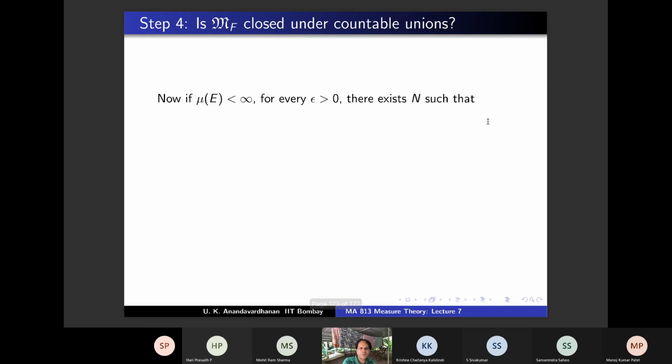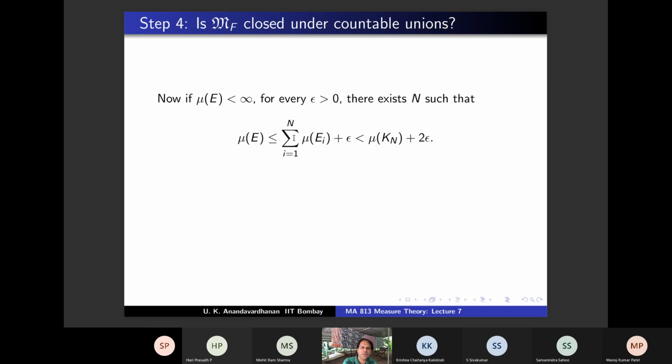So for every epsilon positive, there exists an N such that mu of E is less than or equal to this. Why is this true? Because we know that mu E is the infinite sum of mu EI, that is a limit of partial sums. So the partial sum, summation 1 to n of mu EI, converges to mu E. So apply the epsilon definition of limit. For every epsilon, there is a stage capital N beyond which the difference is small. So that means this is true. And this is less than mu of Kn plus 2 epsilon. Why is that? That is because of the previous step.